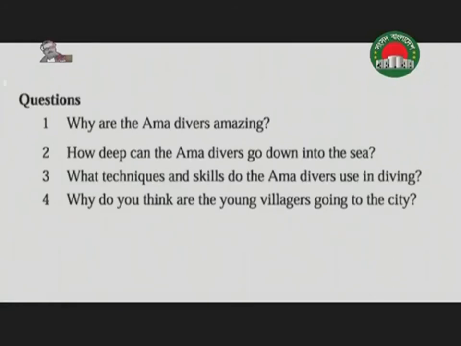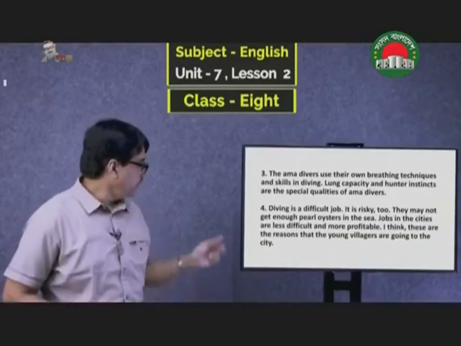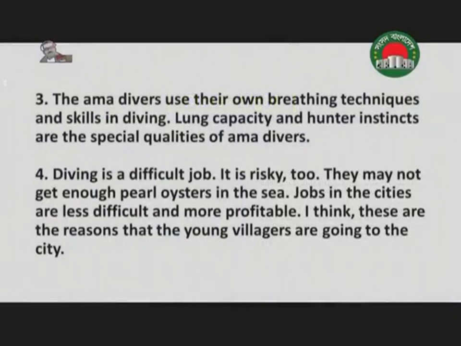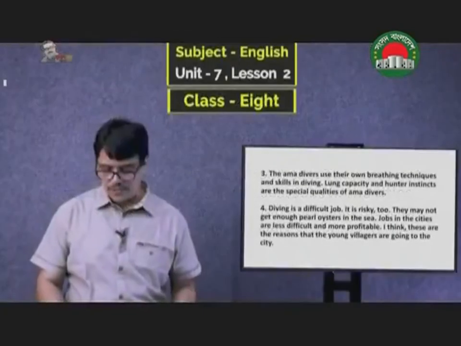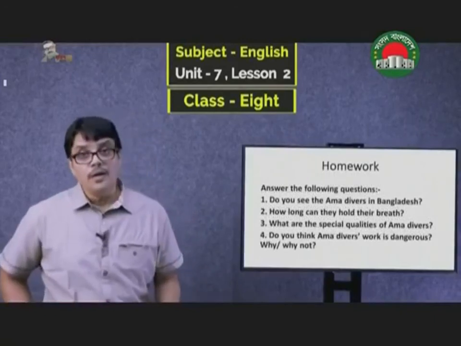What is the question? Why do you think the young villagers are going to the city? The answer will be, diving is a very difficult job. We have discussed while we read the text. It is a very difficult job. It is risky too. They may not get enough pearl oysters in the sea. আগের মতো oysters পাওয়া যাচ্ছে না. Jobs in the cities are less difficult and more profitable. I think these are the reasons that the young villagers are going to the city. My students, I think you have written the question answers.